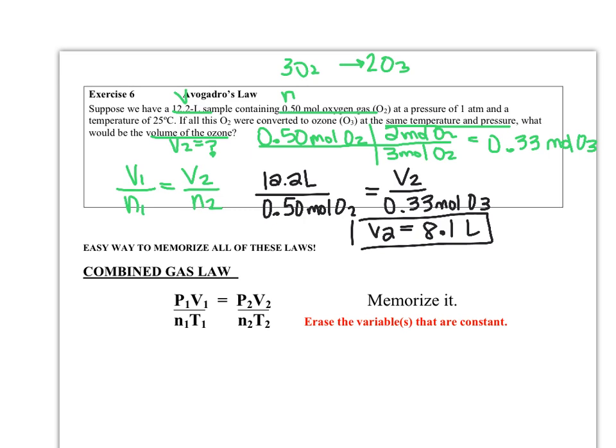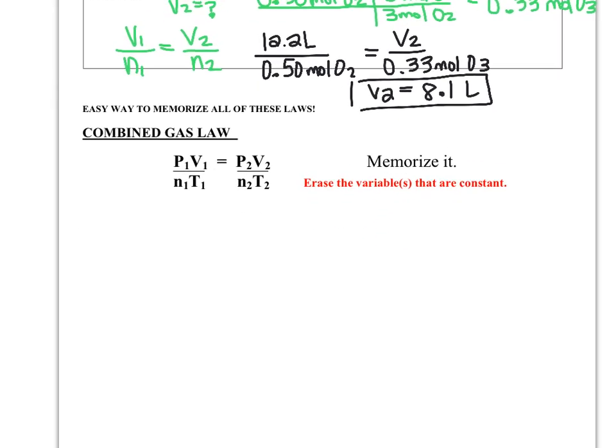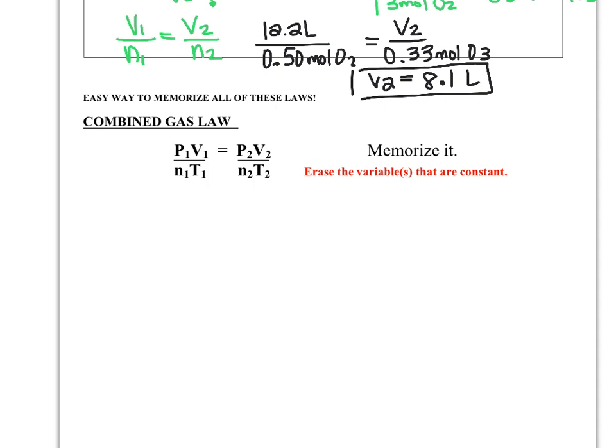All right. So last thing, I'm not going to do any calculations on this because it's, again, just more algebra. But I wanted to talk a little bit about the combined gas law. Experimentally, we would never use the combined gas law. But in real life, we never really change one variable at a time and keep the other constant. Sometimes pressure and temperature are changing. So for example, if I accidentally let go of a balloon outside and that balloon was a helium balloon and it started to rise up in the atmosphere, my pressure's going down, my temperature's going down. So what does that do to the volume of the balloon? Because there are multiple variables changing.